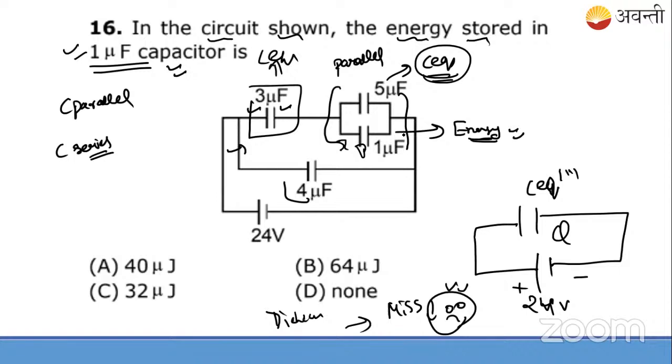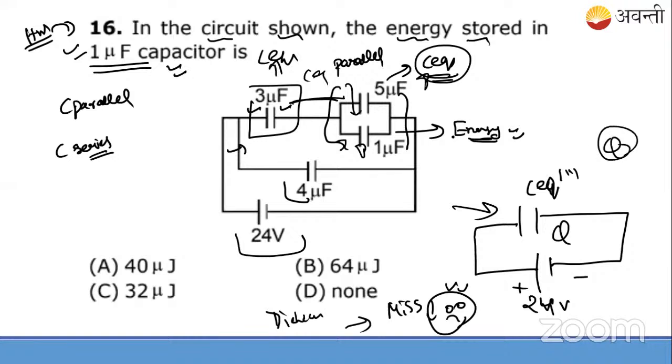Okay. So I'm giving you this question as homework, students. Take this question as homework and try to solve it. The approach I've given you: these two in series, these in parallel, get a C equivalent, then again parallel, get a C, then find the charge. Ultimately, when the circuit is resolved like this, find the charge. Once you get the charge, distribute this charge as per the energy conservation principle based on the parallel and series combination of capacitors. Okay.